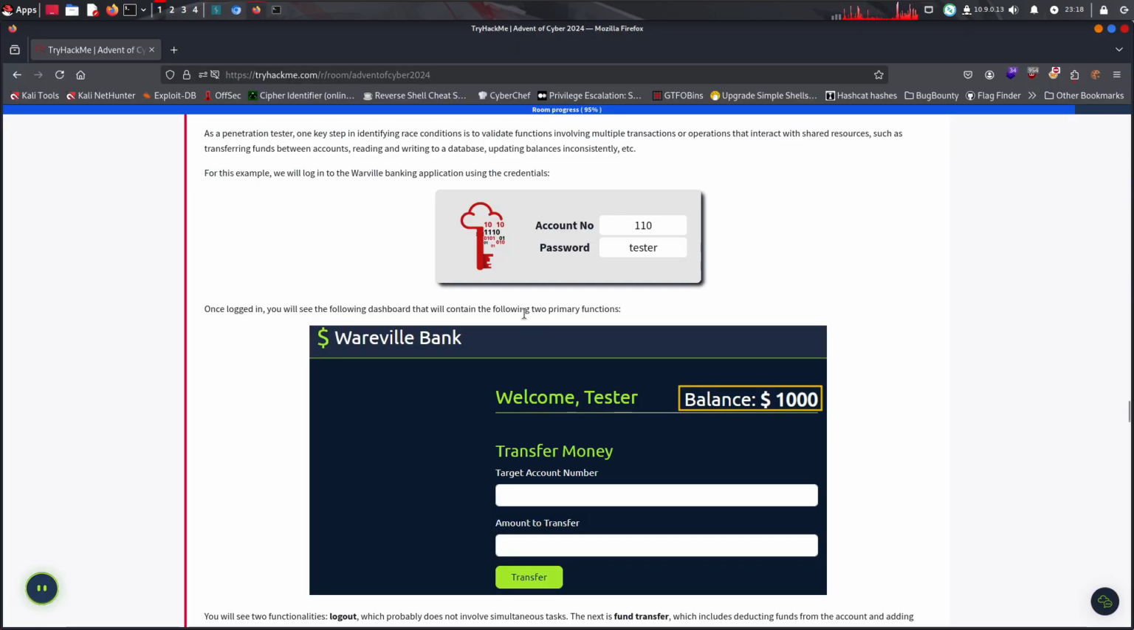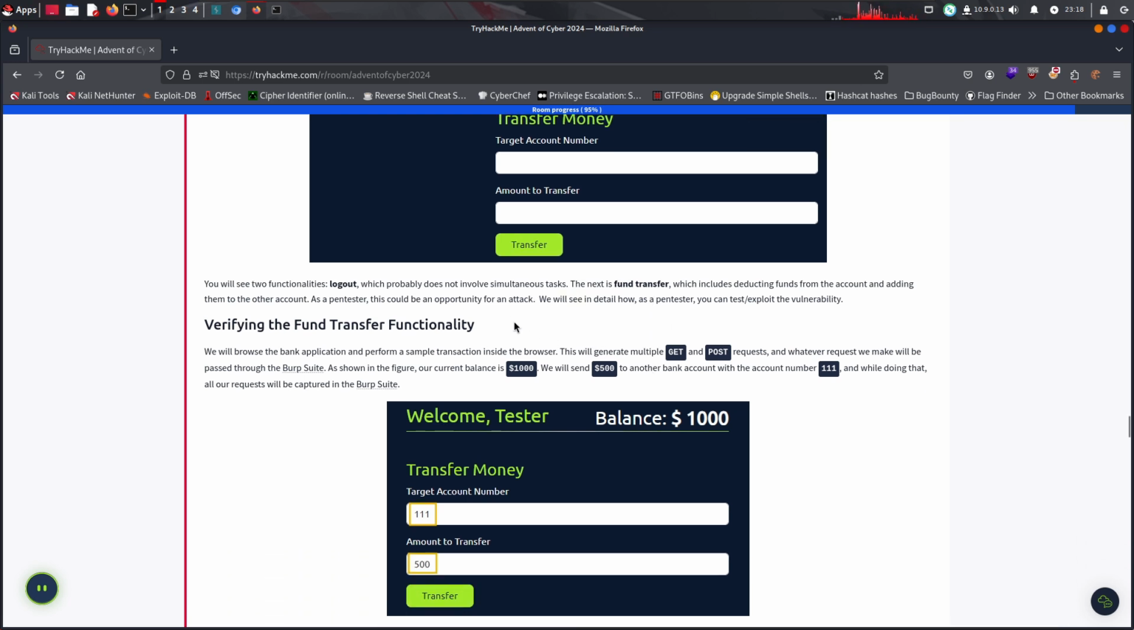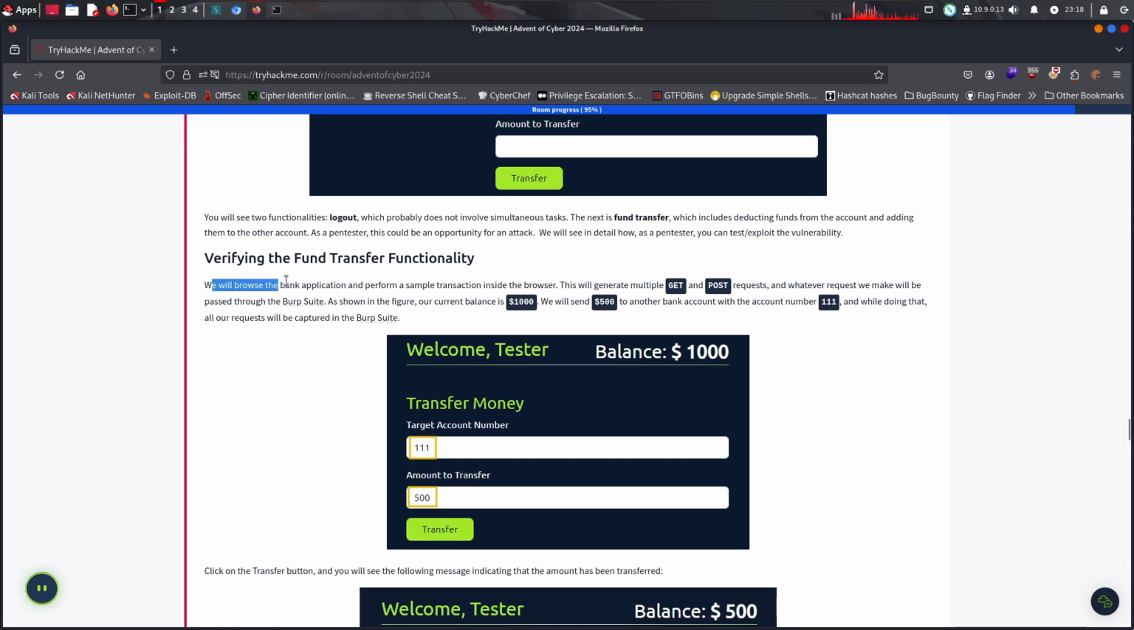Forward, yes. You will see two functionalities: logout, which probably does not involve simultaneous accounts, and next is fund transfer, which includes deducting funds from one account and adding them to the other account. As a pen tester, this could be an opportunity for an attack. We will see in detail how, as a pen tester, you can test and exploit the vulnerability. We'll browse the bank application and perform sample transactions inside the browser, creating multiple GET and POST requests, and whenever we do, the requests pass through Burp Suite.